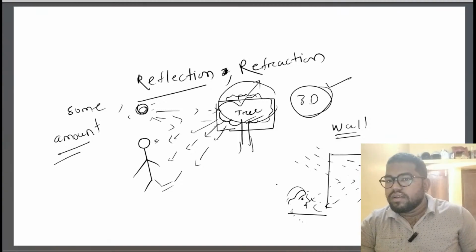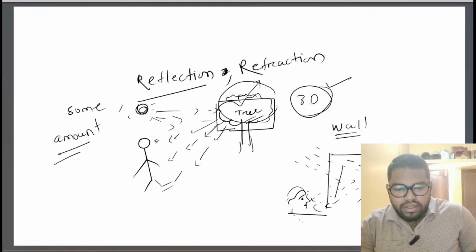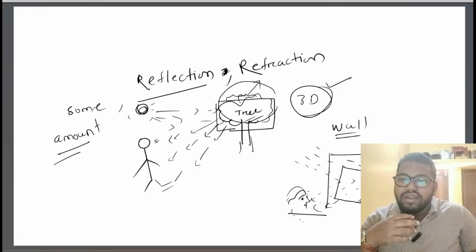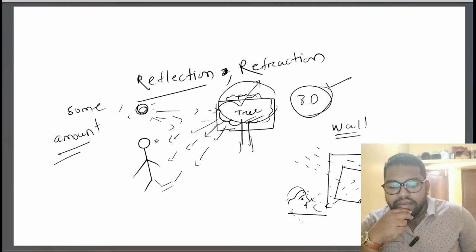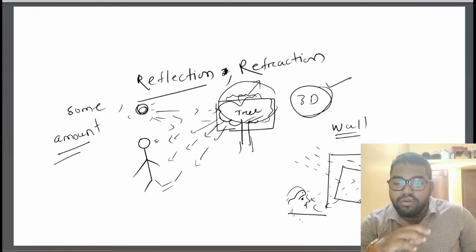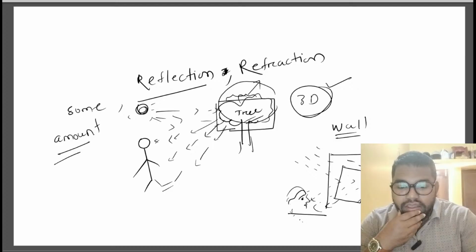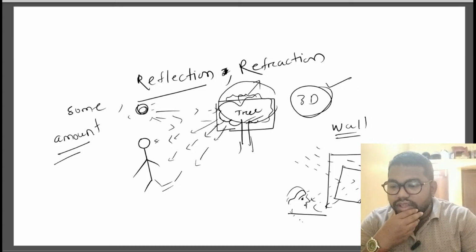But the same thing, if I try with a mirror that is hung on this wall, then this mirror helps me to see how I look. Yes or no? You never questioned how it happens. Have you ever questioned?